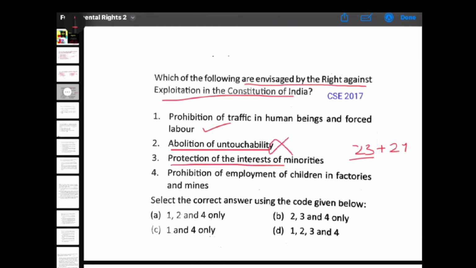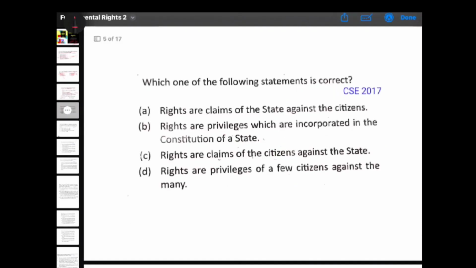Abolition of untouchability, no. Protection of the interest of minorities, no. Prohibition of employment of children in factories and mines. This is Article 24. So this is right. According to this, no child below the age of 14 years shall be employed to work in any factory, mine, or any other hazardous occupation. So 1 and 4 only is your answer.